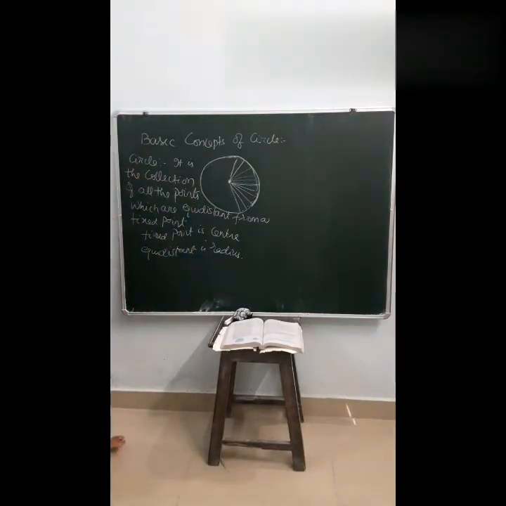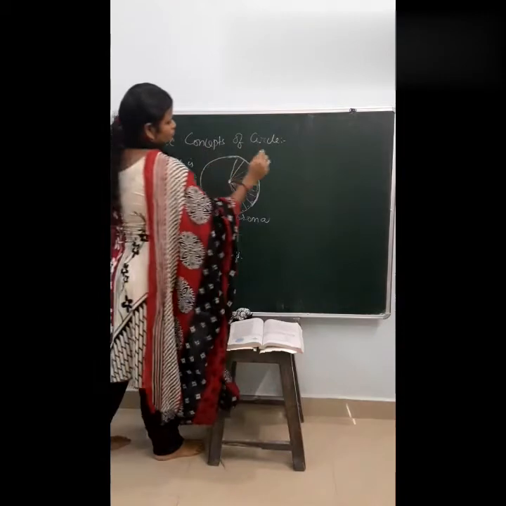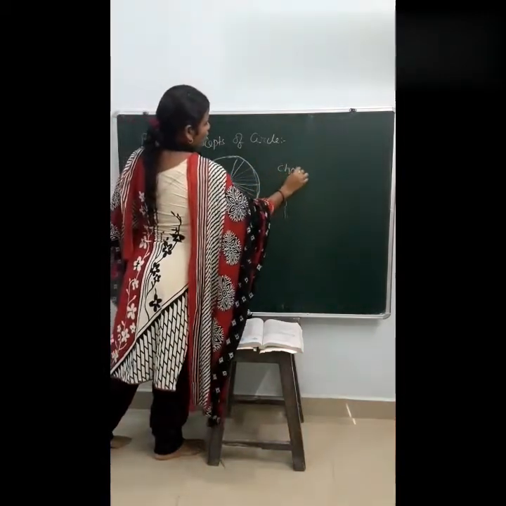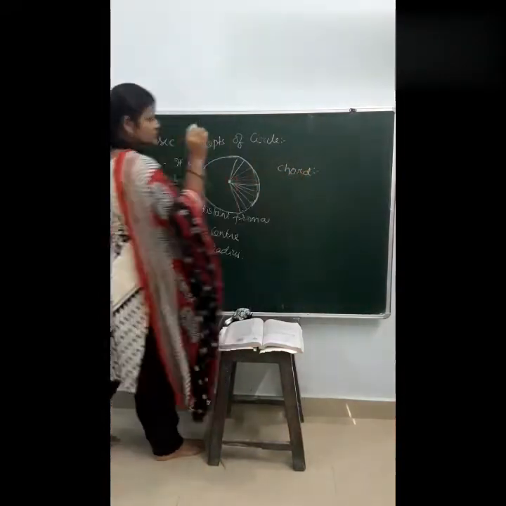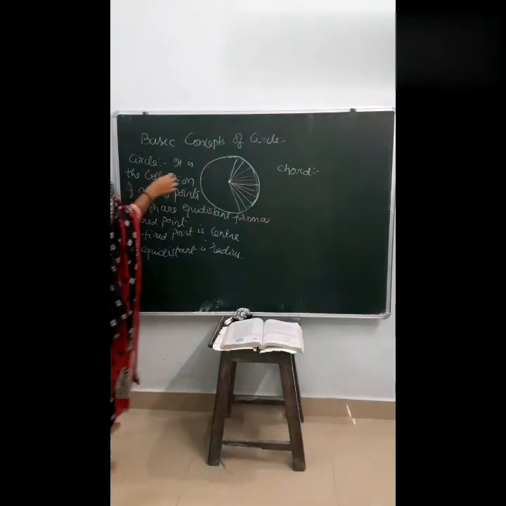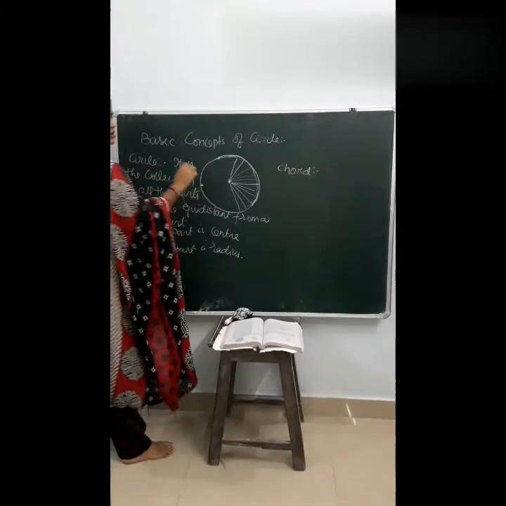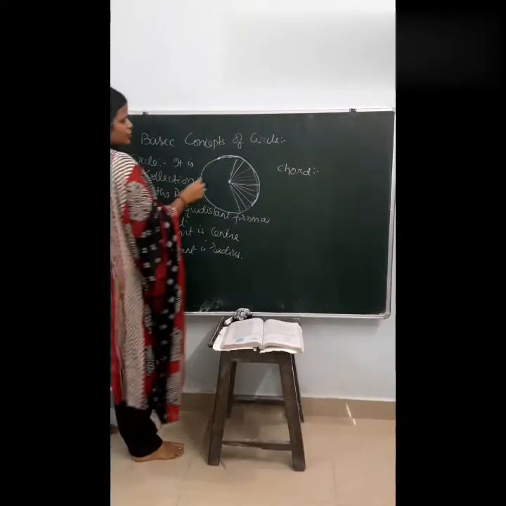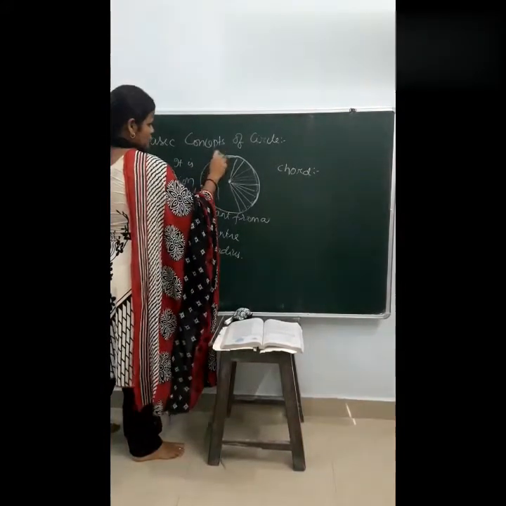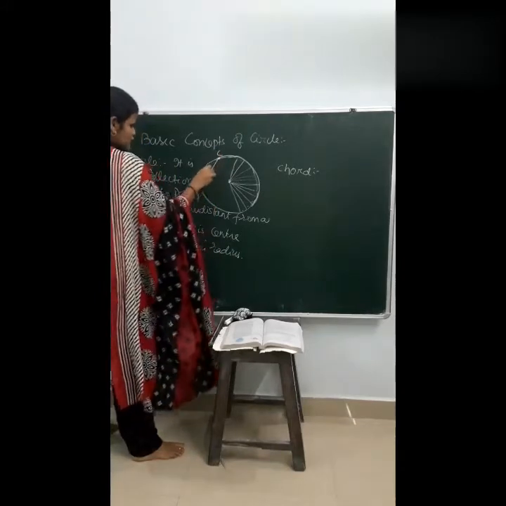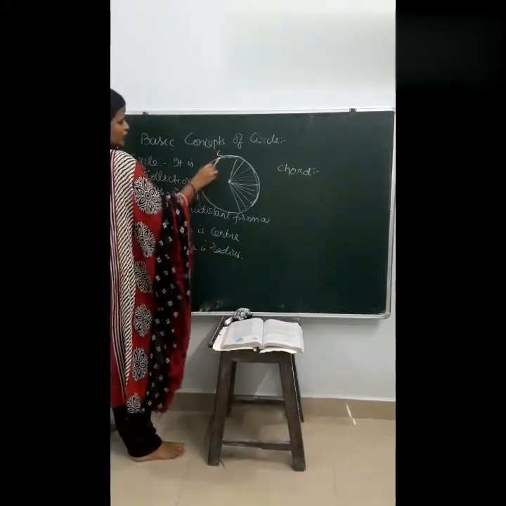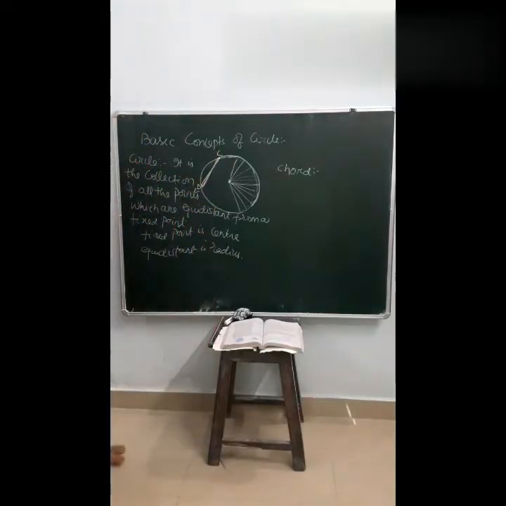First of all, what is a chord? A chord is nothing but joining any 2 points on the circle. Suppose C and D are any 2 points on the circle. That line segment is called the chord.